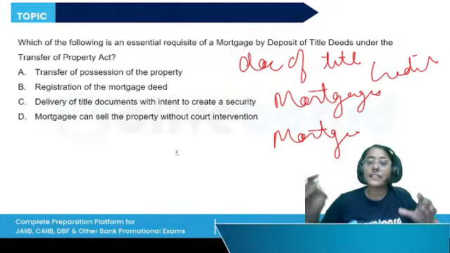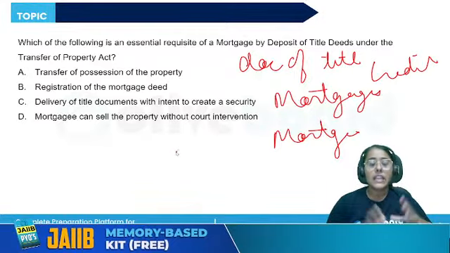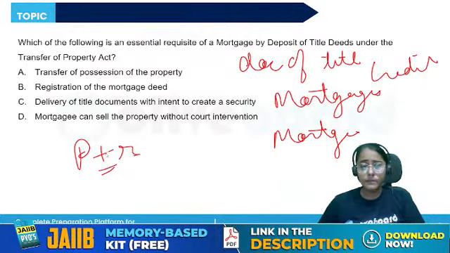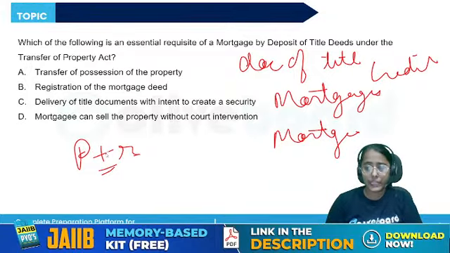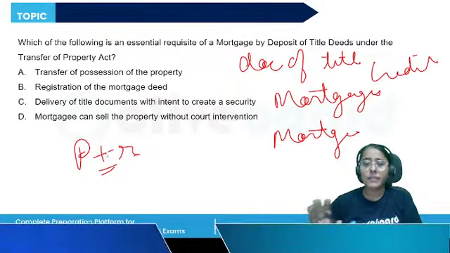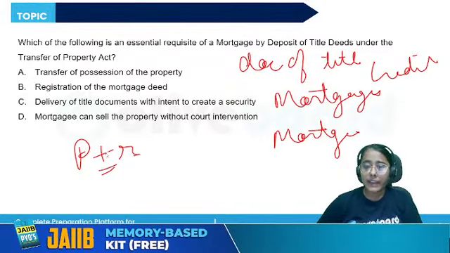Mortgage deed is the contract which is written. Mortgage money will include the principal and interest. These are the basic things. Now, the documents of title deeds are submitted to the mortgagee in the towns of Kolkata, Chennai, and Mumbai, or any other town specified by the state government, right?